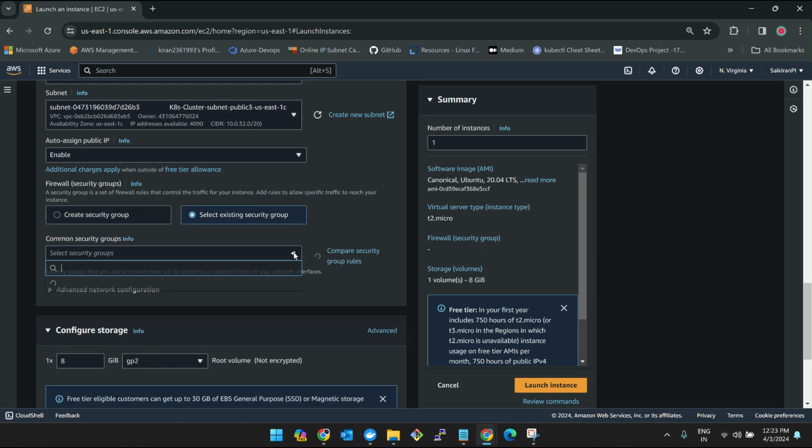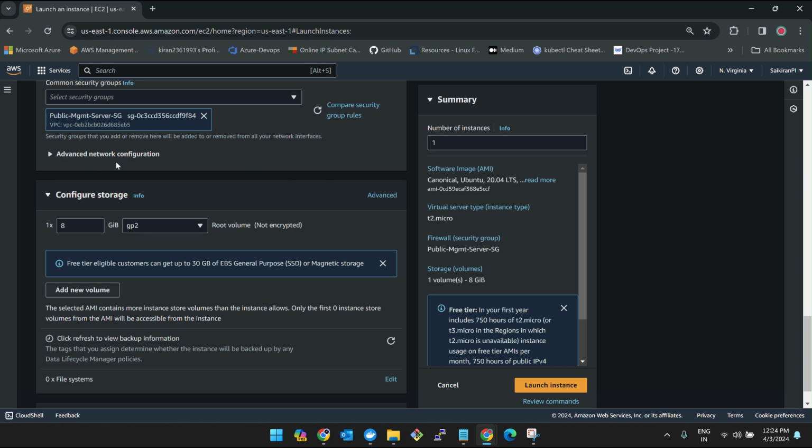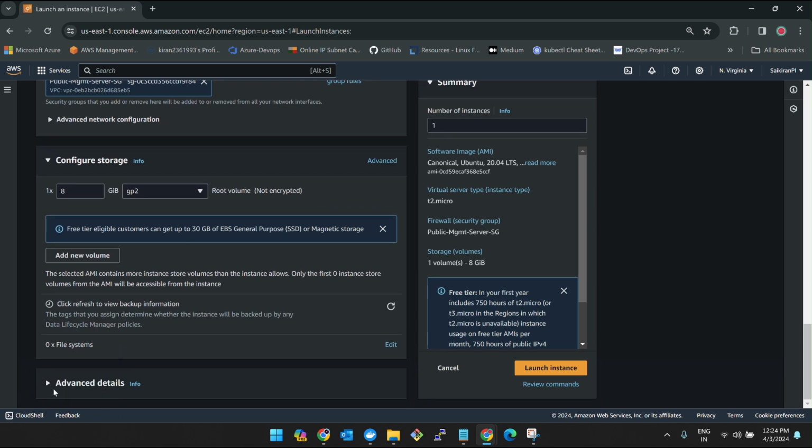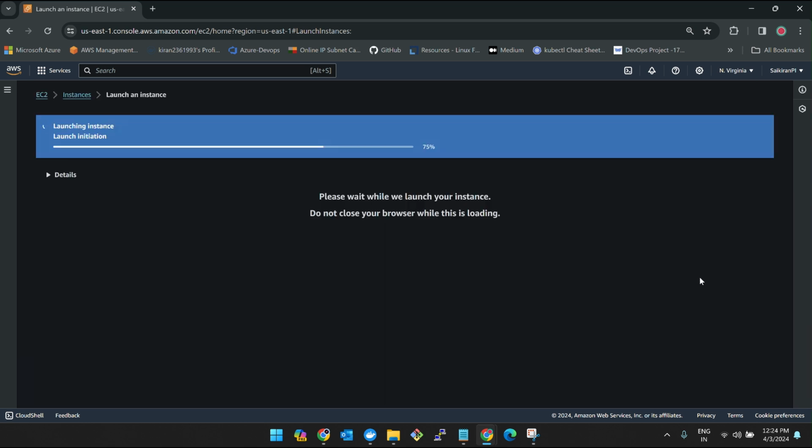And then security groups. Advanced configuration is not required now. I'll tell you in future if it is required. And then 8 GB is enough for me. And here also advanced details, we'll be talking more on EC2 user data. So we can talk about that later. And one instance is enough for me. Let's click on launch instance.